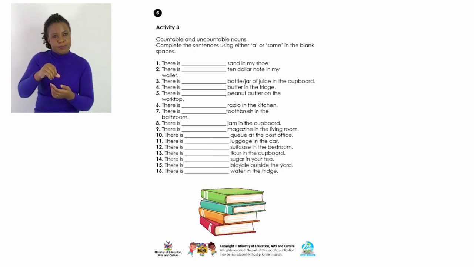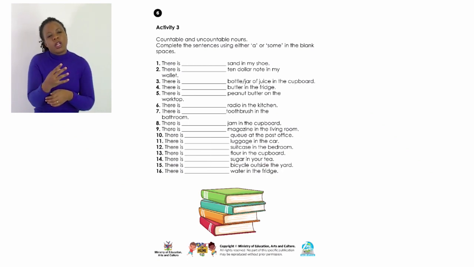Number 2 says, there is a $10 note in my wallet. Let us compare the two: some sand and a $10 note. Which one is countable and which one is not?